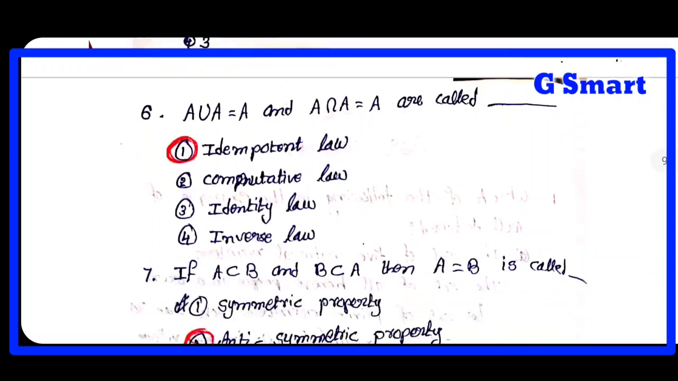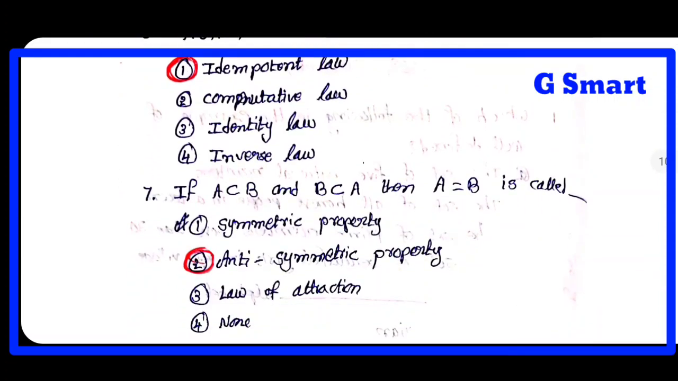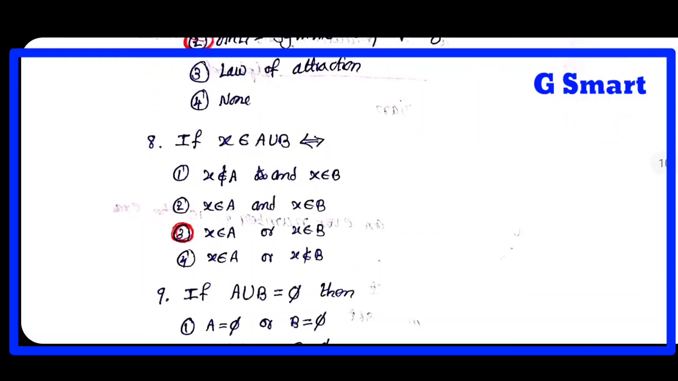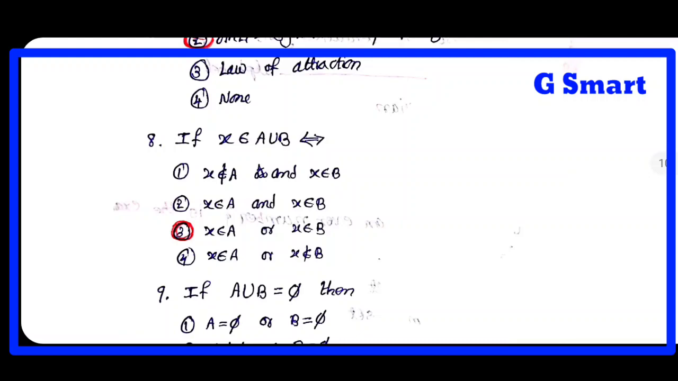Remember students this one. If A is a subset of B and B is a subset of A, then A is equal to B, and this property is called the antisymmetric property. Antisymmetric property. If x belongs to A or B, it means x belongs to A or x belongs to B.